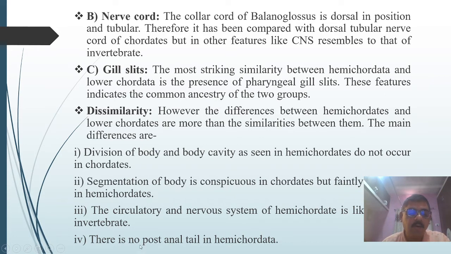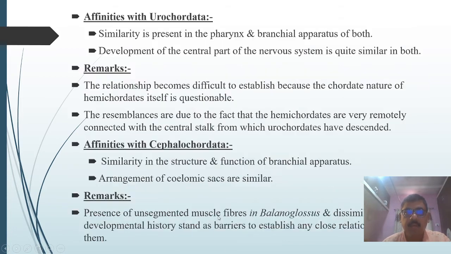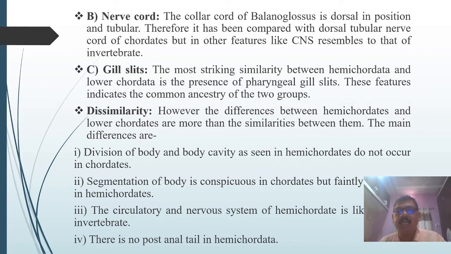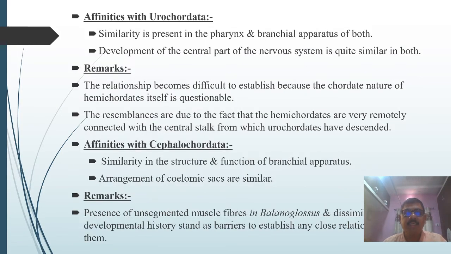One of the important chordate characters is the post-anal tail, meaning the tail is present behind the anus, and we call it a post-anal tail, and there is no post-anal tail in hemichordata. So these are the similarities and dissimilarities of Balanoglossus, the hemichordate, with the chordates.